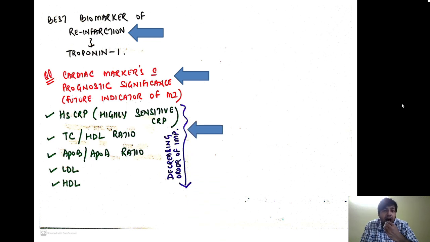We have highly sensitive C-reactive protein, which is the best and the most sensitive cardiac marker with prognostic significance. Then we have the total cholesterol upon HDL ratio, ApoB protein upon ApoA protein ratio, LDL as well as HDL. So this is the decreasing order of importance of these cardiac biomarkers.